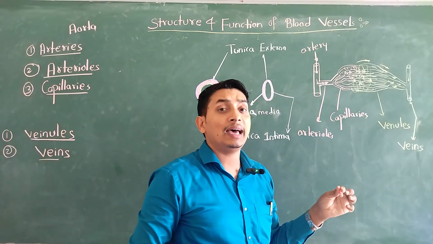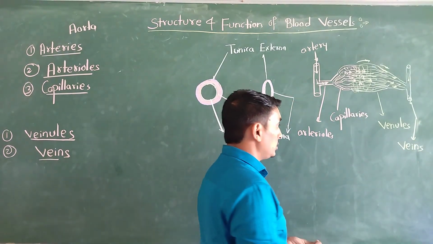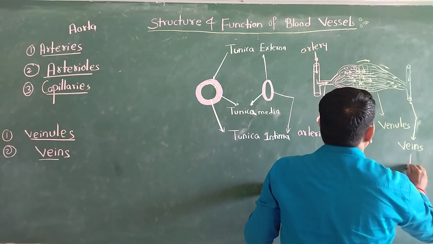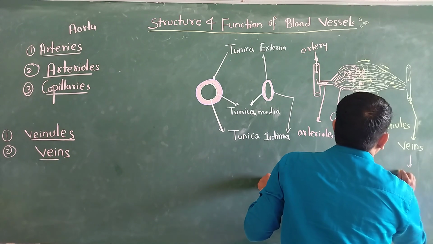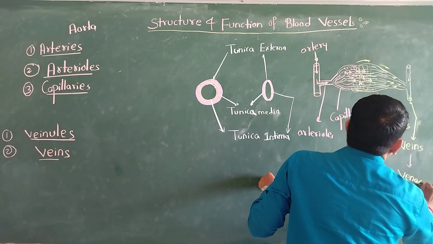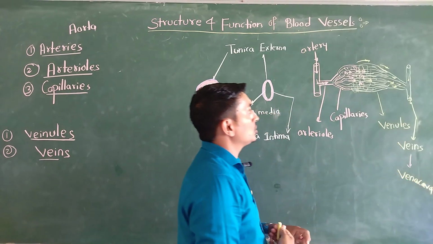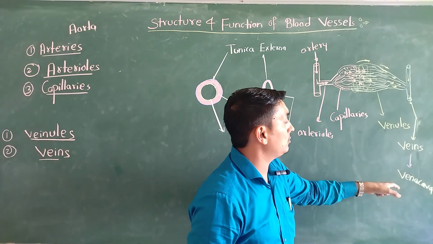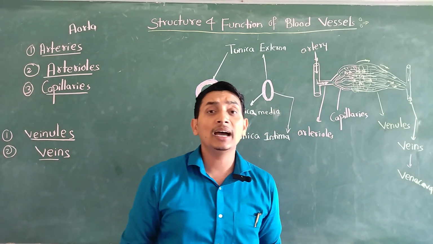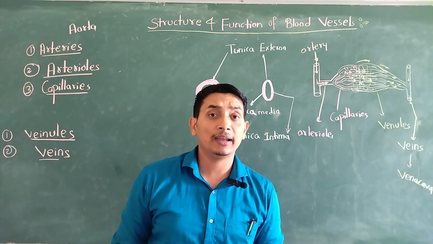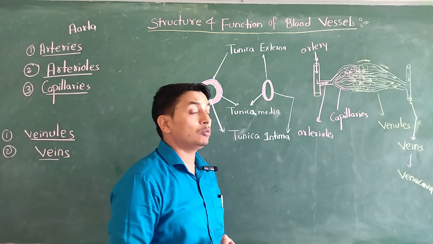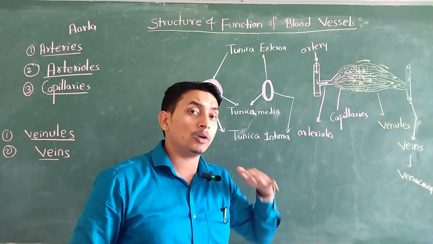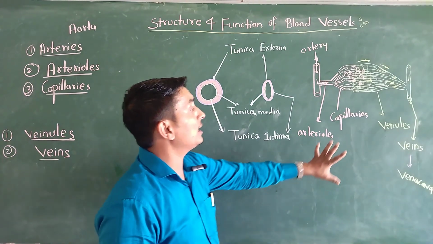So veins are larger, you can say collecting blood vessels. Again, lots of veins combined together are called the vena cava, which is connected to our heart. So very simple. You can see the venules are the smallest form, then connected to the veins, then the vena cava. The vena cava is the largest collecting blood vessel, connected to our heart. We have the superior vena cava and inferior vena cava, which collect blood from the upper part and the lower part of our body. So this is the basic structure.